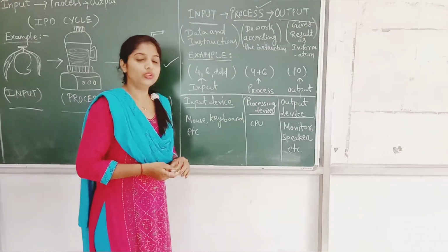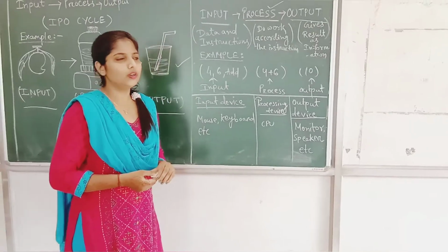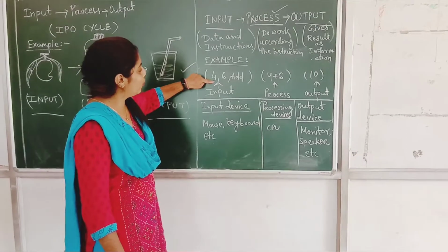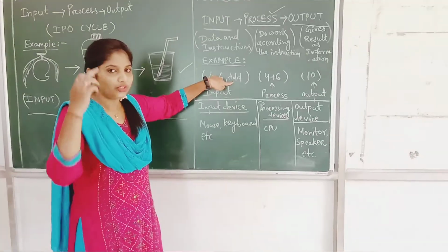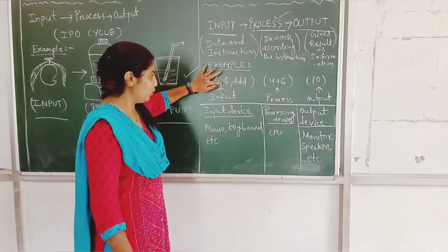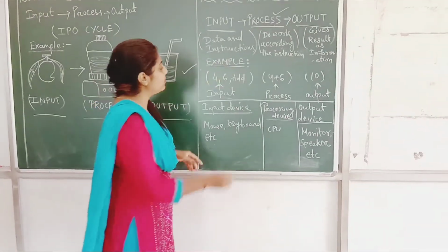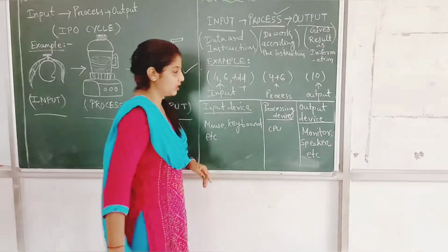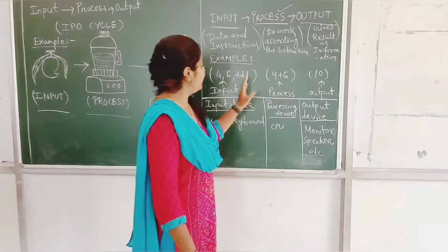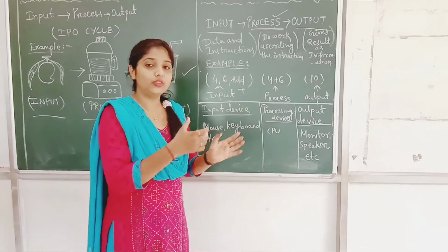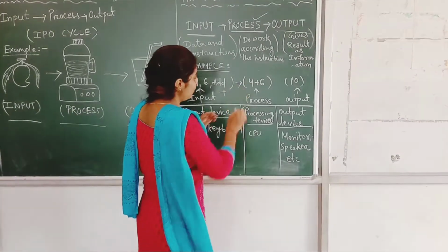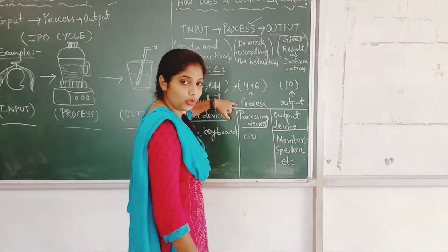Here is an example. We want to do an addition using the computer, or you can use a calculator. So you give 4, 6 and add. First you think in your mind that you have to add these two numbers. So you type 4, 6, then for addition you press the plus sign. Yes. So this is your input for the computer. Then the computer gets the information that the user wants to add these two numbers.